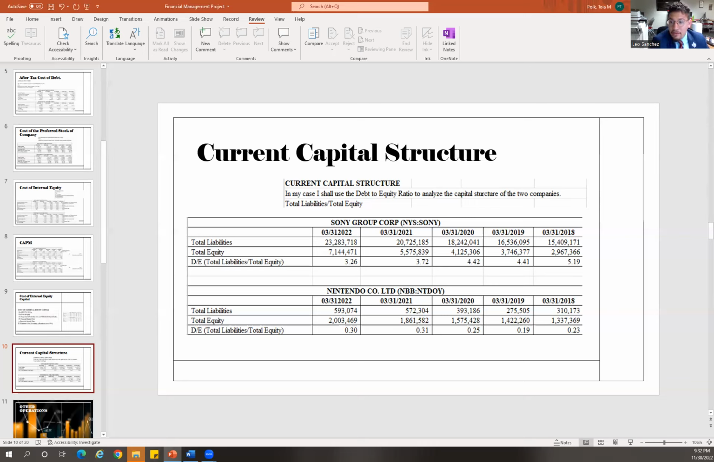And on the other hand, despite the decreased figures of Sony, it shows a higher DE ratio as compared to Nintendo. Therefore, if this was a parameter used by an investor, the investor would most likely choose Nintendo over Sony due to the lower risk and the lesser reliance on debt financing.